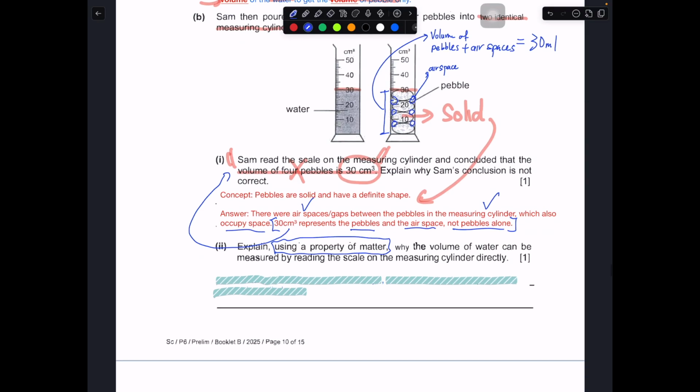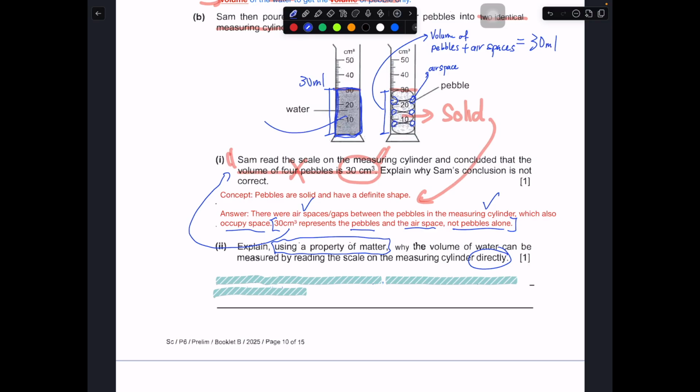Okay, the volume of water can be measured by reading the scale on the measuring cylinder directly. That means when you read this, straight away you know that it must be 30 ml. Okay, there's no dispute. The amount of water in this case should be 30, because when you pour in the water, it takes up the space. It takes up the entire space because it takes the shape of the measuring cylinder with no air gaps between them. Therefore, if it's really at 30, it should be 30.